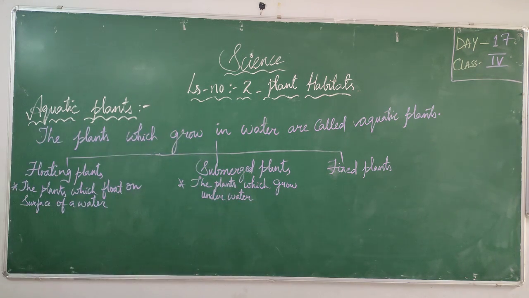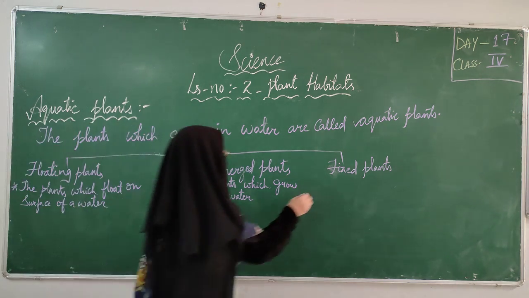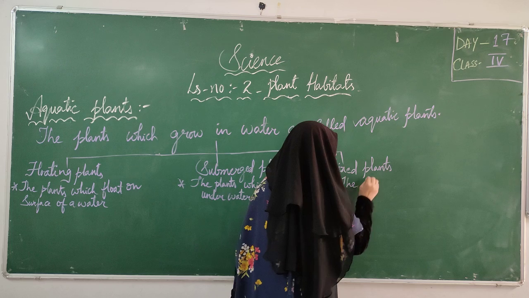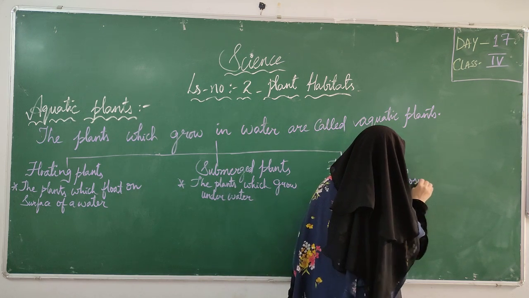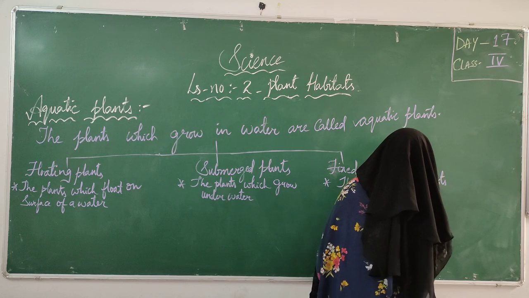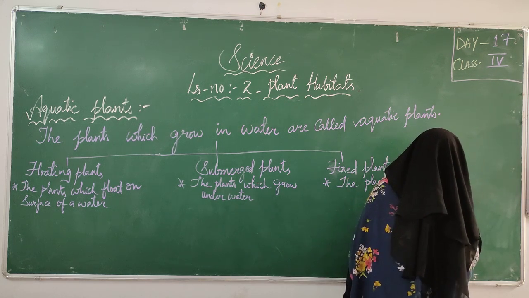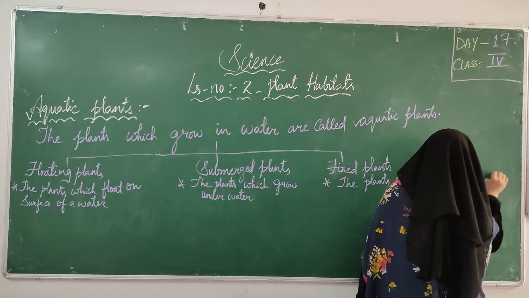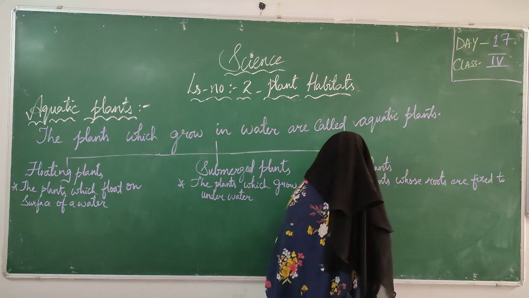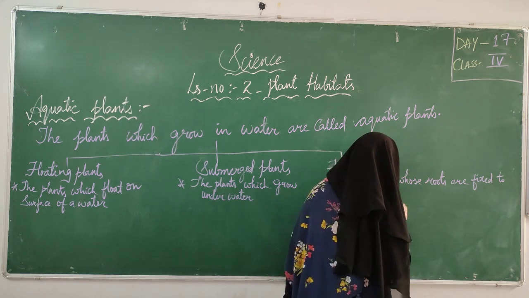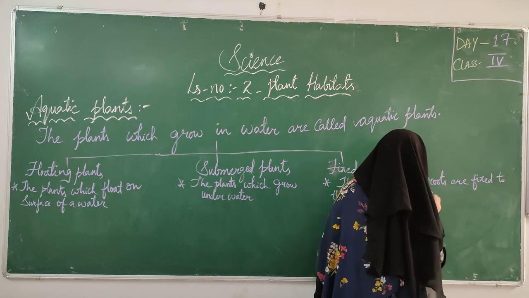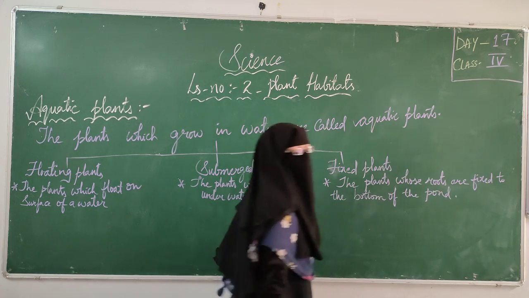Fixed plants means the plants whose roots are fixed to the bottom of the pond are called fixed plants.